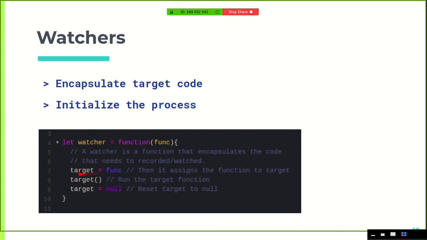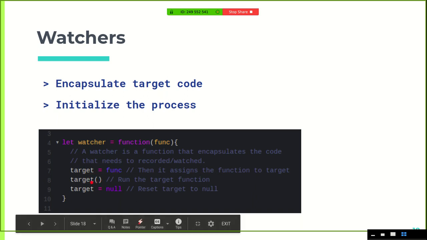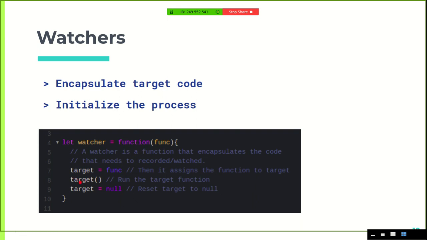Now this may seem like what just happened, but when it set the variable target as the function and then ran the target, whatever data property was accessed in the target function has its getter function called.